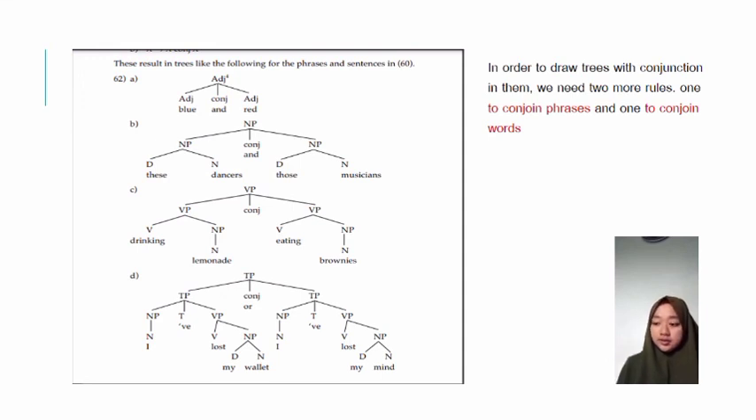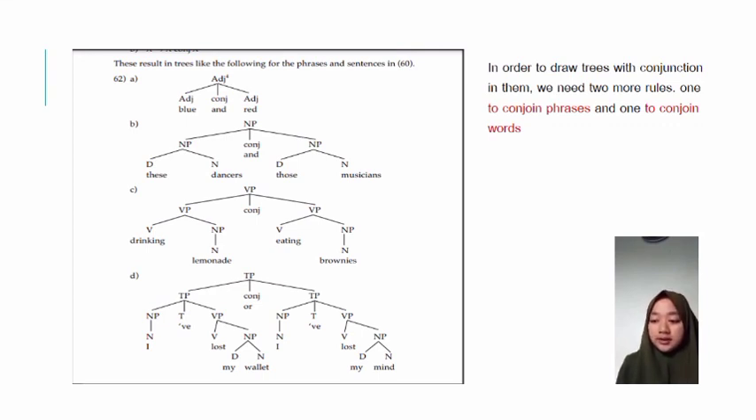In order to draw trees with conjunction in them, we need two more rules: one to conjoin phrases and one to conjoin words. So if we want to analyze a sentence, we have to choose where the conjunction is first. Then we can analyze the words before the conjunction and after the conjunction. Let's look at those examples.